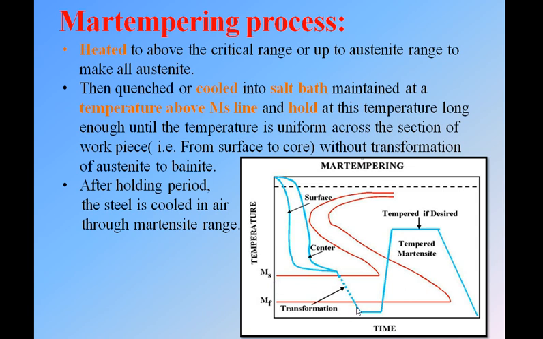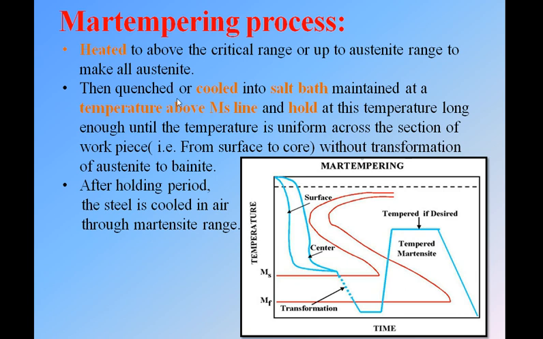So okay, at this point we will have the martensite phase. The process which gives you martensite as the output is the Martempering process. See what I have written here: heated to above the critical range means heating any material above this dotted line, that is the critical range, or above 727 degrees Celsius.